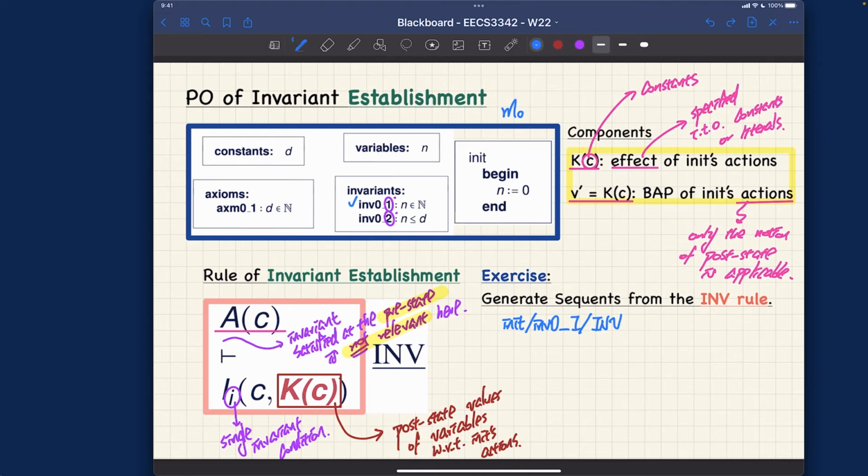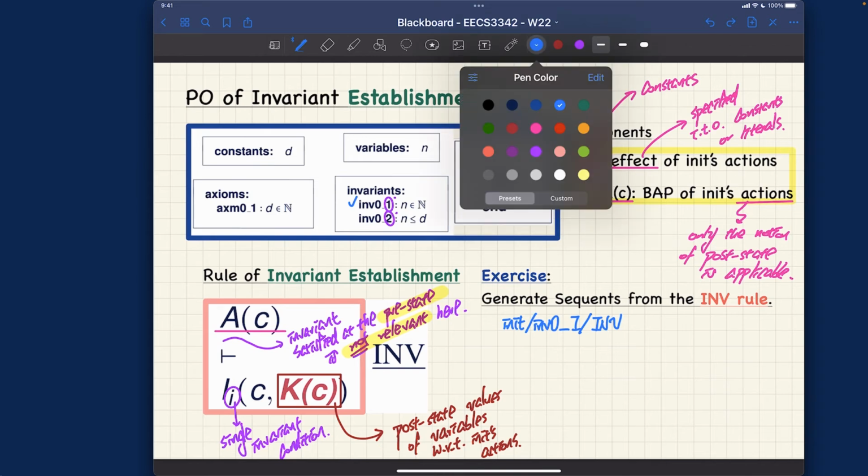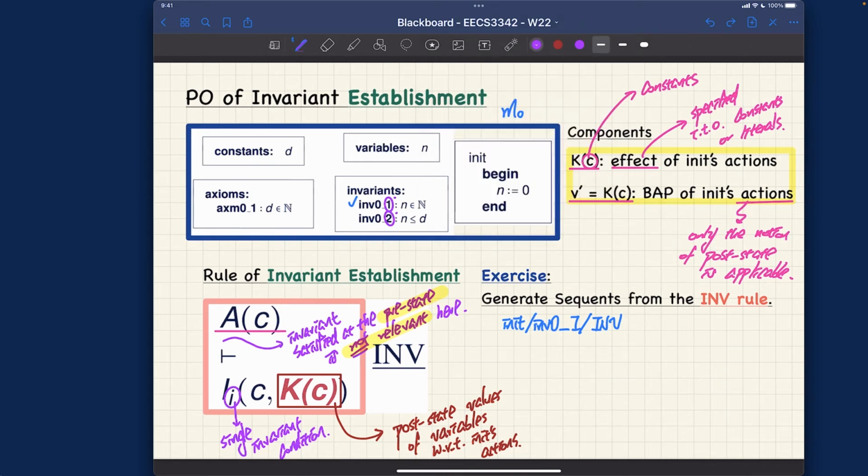That's number 1. What about number 2? Let me use maybe orange over here. That'll also be for the inits events, and it's going to be invariant 0 and then 2, INV. So let's now try to do these two quickly, and then we'll prove them.